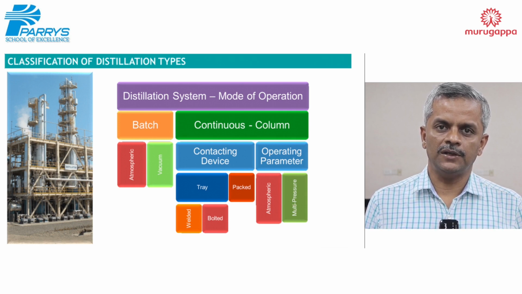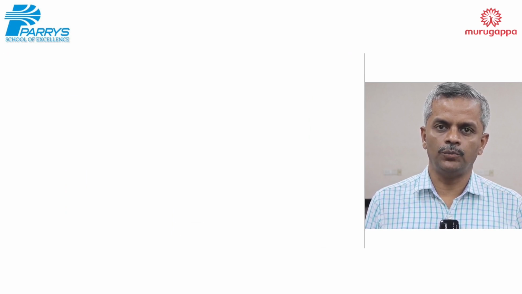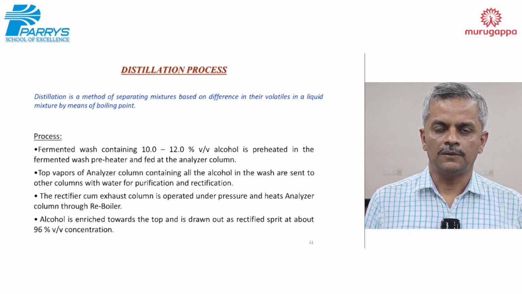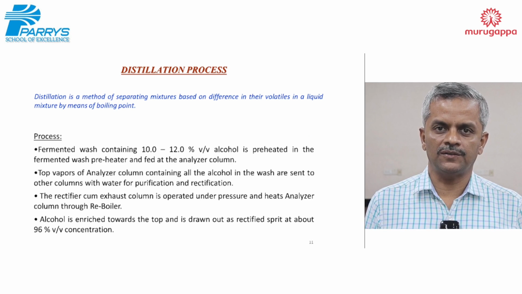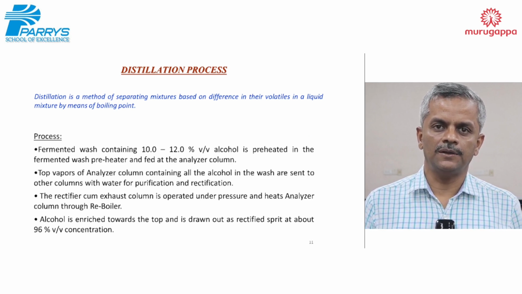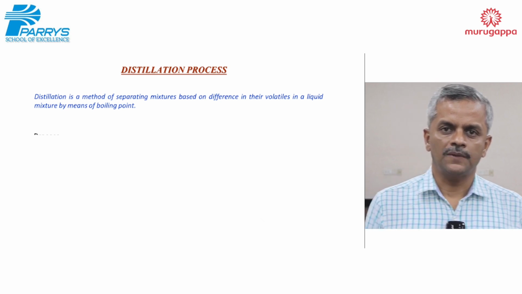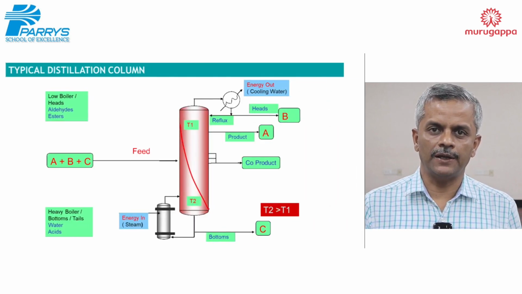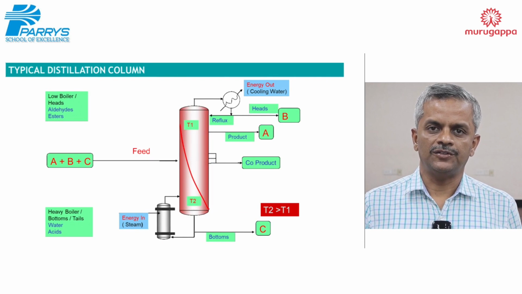Distillation is a separation of 2 mixtures based on the boiling point difference, separated by steam distillation. It's a simple distillation flow diagram. The energy is supplied at the bottom of the distillation section.